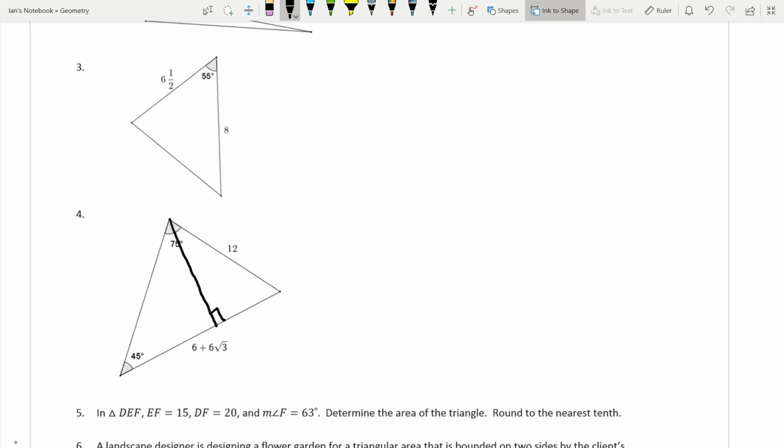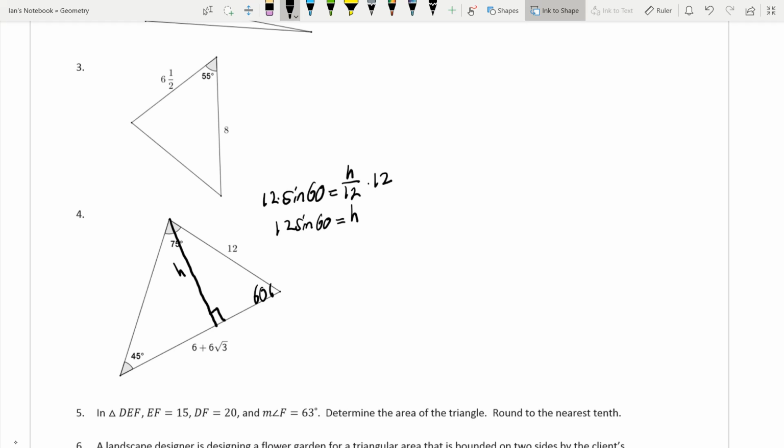So we have a 75 and a 45, which means that adds up to 120. So this angle right here is a 60-degree angle. All right, that makes this easy on us. If this is a 60-degree angle, to find our height, we're going to take the sine of 60, set it equal to h divided by 12. It's been a long day. Now to solve this, we multiply both sides by 12, and we get 12 sine 60 equals h.